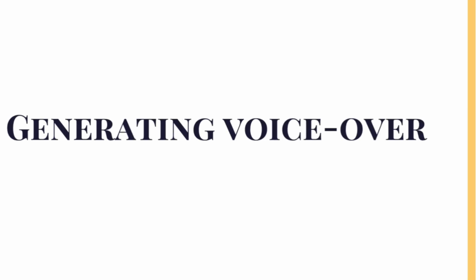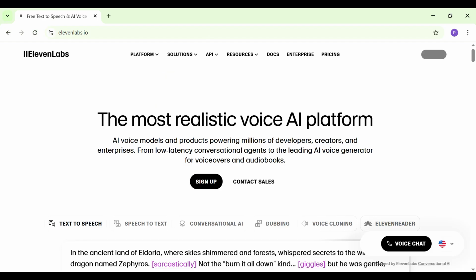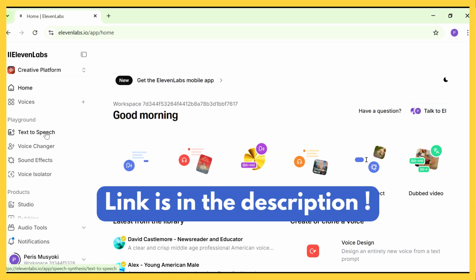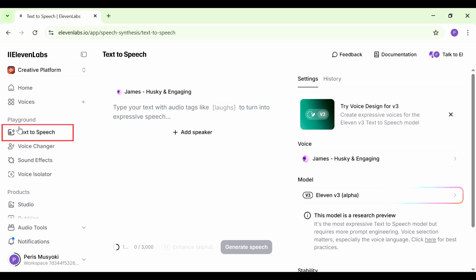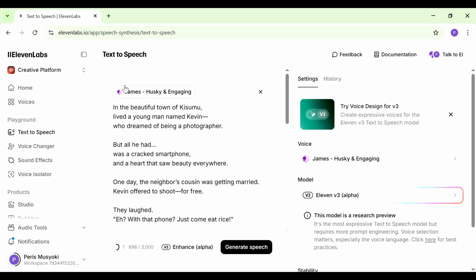Let's continue. Now we are ready to go to the third step, and that is us creating a voiceover. So you can use your own voice to tell your stories, but I prefer to use an AI generated voiceover, and the tool for this is 11 Labs. I'm going to leave a link for you in the description down below. So when you sign up and sign in to 11 Labs, we're going to go to where it says text to speech here. Then we're going to go back to ChatGPT, and we're going to copy the whole story because our story is a narration, and then we're going to come back and paste it inside of 11 Labs. Then we're going to look for a voice to use for this.